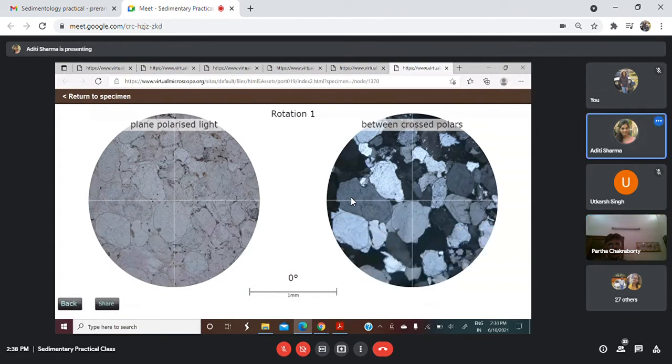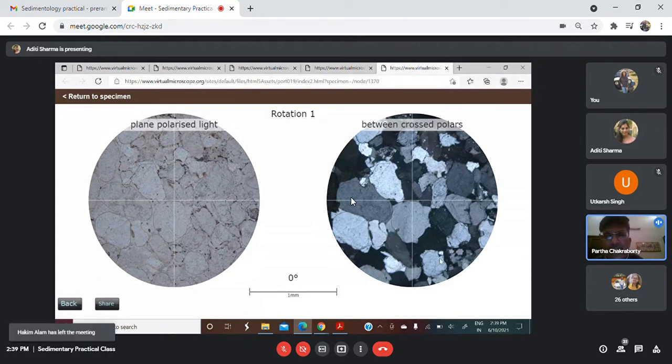I request students to concentrate on this quartz arenite we showed in the last class. What have you seen? That there is more than 90% quartz and no feldspar. There is siliceous cement in the form of overgrowth. There are some matching boundaries, but in most cases it is non-matching boundary, and the matrix content is very, very low. And this is a slide for a quartz arenite.